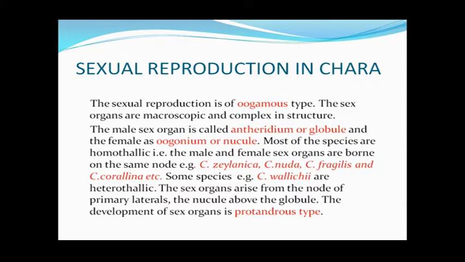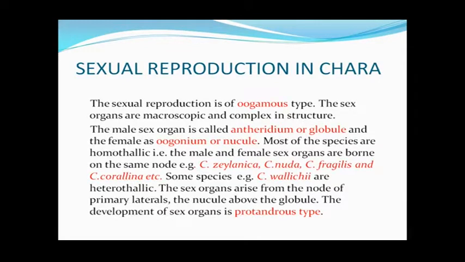The sex organs arise from the node of the primary lateral, and the nucleus grows towards the upper side and the globule towards the lower side, and these two structures are juxtaposed to each other. That means these are just touching each other.